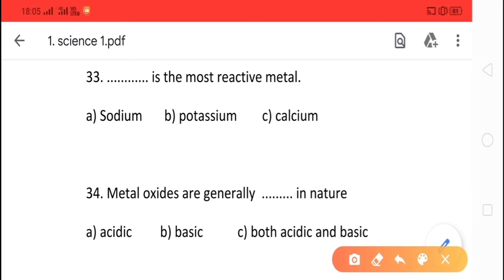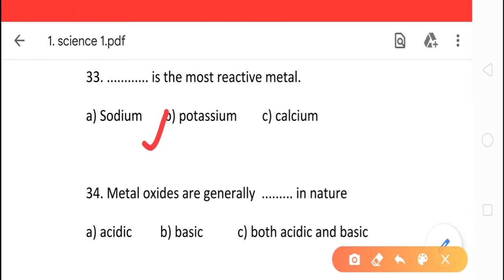Third question is, dash is the most reactive metal. Which among them is the most reactive metal? Option A, sodium, option B, potassium, option C, calcium. And the correct option is option B, potassium.